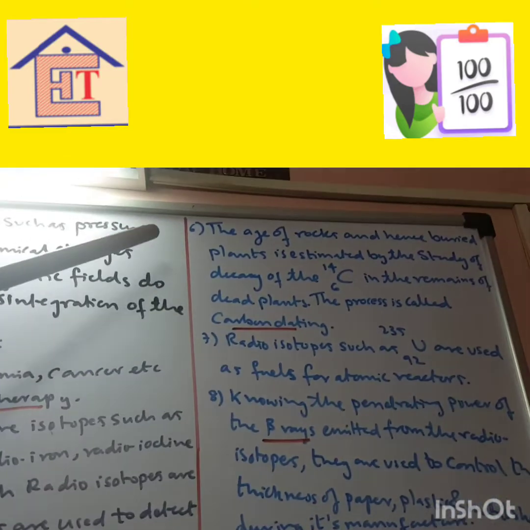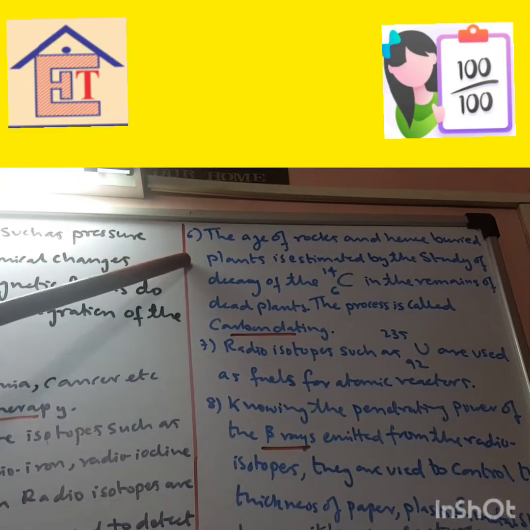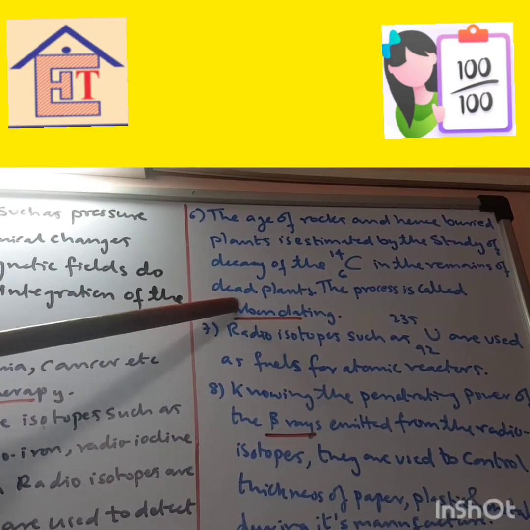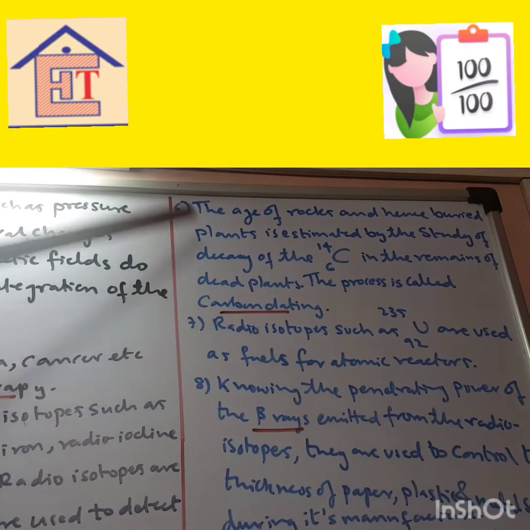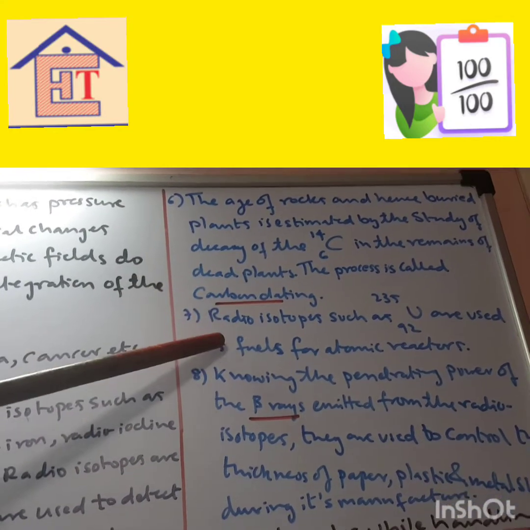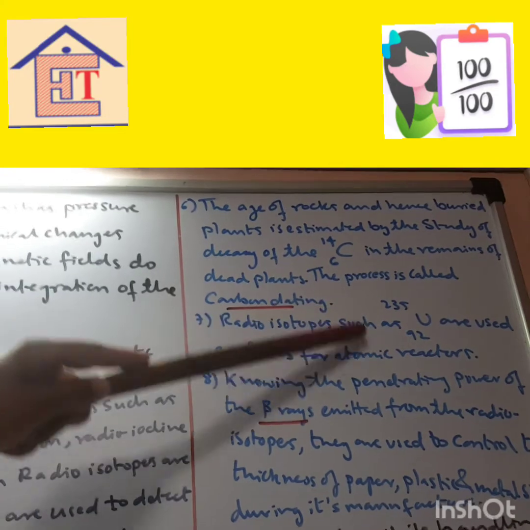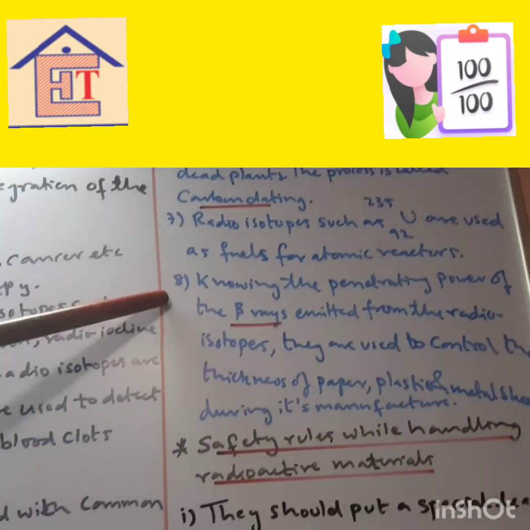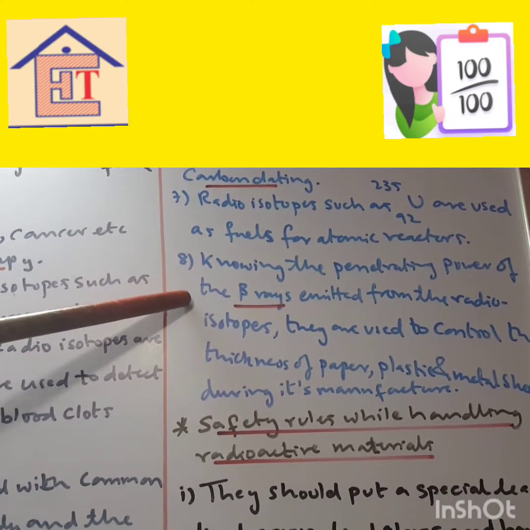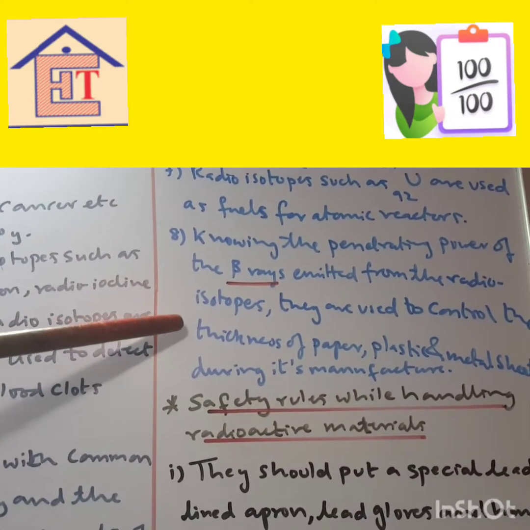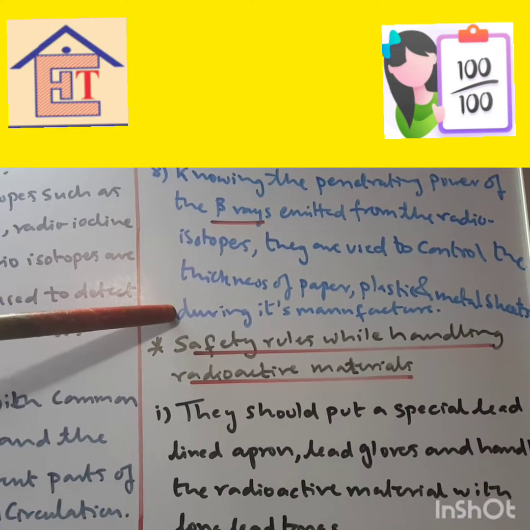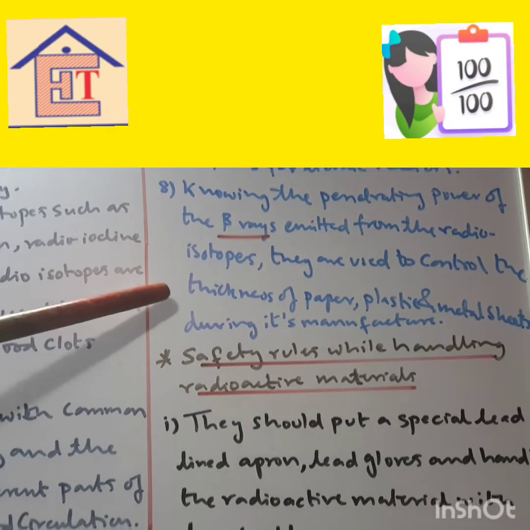Now, the sixth use: the age of the rocks and hence buried plants is estimated by study of decay of carbon-14 in the remains of dead plants. The process is called carbon dating. So remember, this is the definition for carbon dating. Now radioisotopes such as uranium-235 are used as fuels for atomic reactors. Now, the eighth point: knowing the penetrating power of beta rays emitted from the radioisotopes, they are used to control the thickness of the paper, plastic and metal sheet during its manufacture. So it's used in factories, the beta rays.